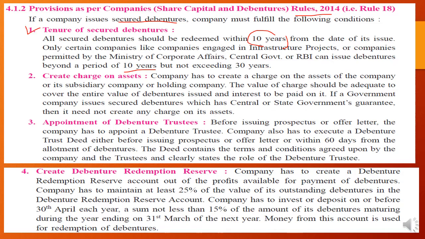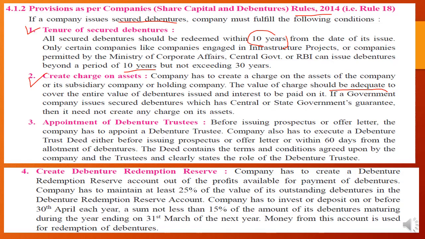The second important rule is to create a charge on the asset. Yes, if the debenture is secured, a charge should be created on the asset. The company has to create a charge on the assets of the company or its subsidiary company or holding company. The value of the charge should be adequate to cover the entire value of the debenture. This has to be kept in mind: whatever asset is charged to a particular debenture holder, that asset value should cover the entire value of the debenture and the interest to be paid on it.